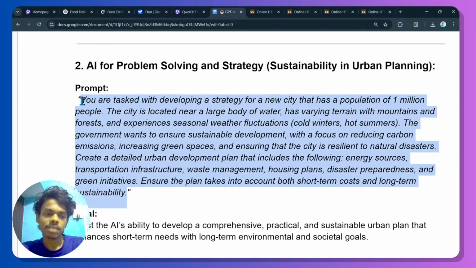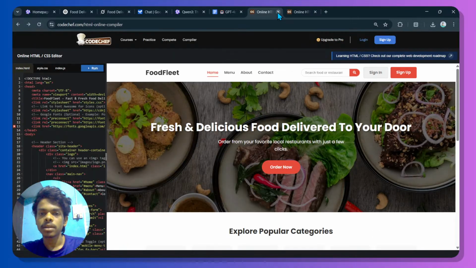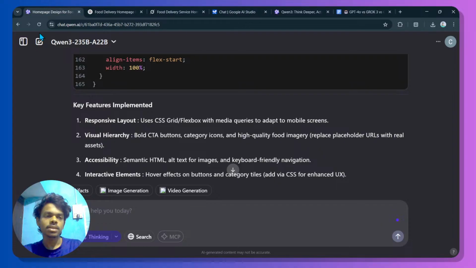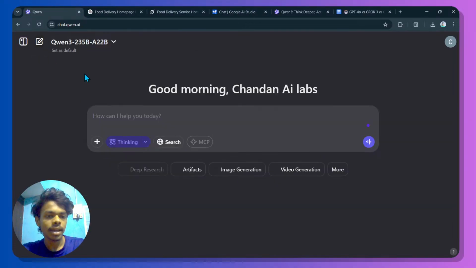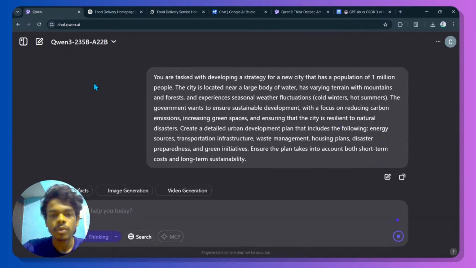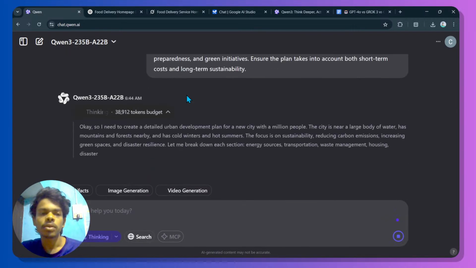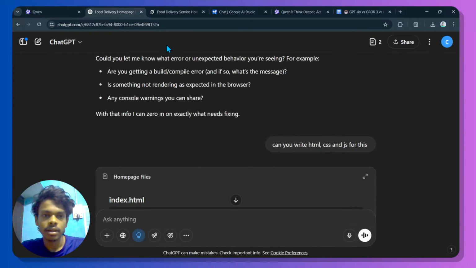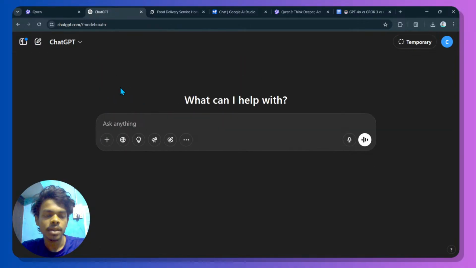So what I'm going to do is simply copy this prompt, close everything, and ask this. We're going to create a new chat and enable thinking mode before getting an answer, if we have thinking mode in the app. So this is a new chat in ChatGPT.